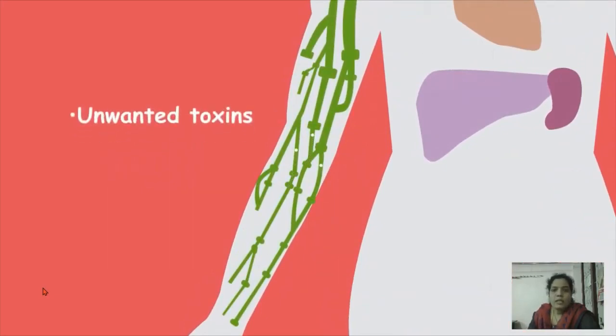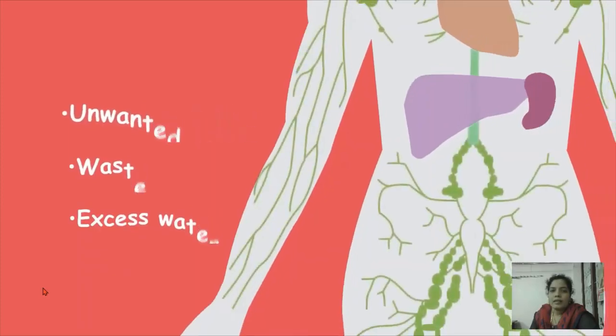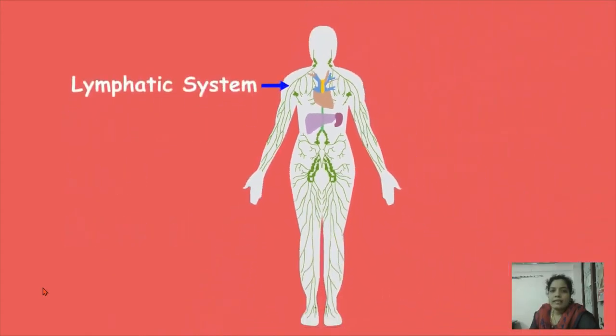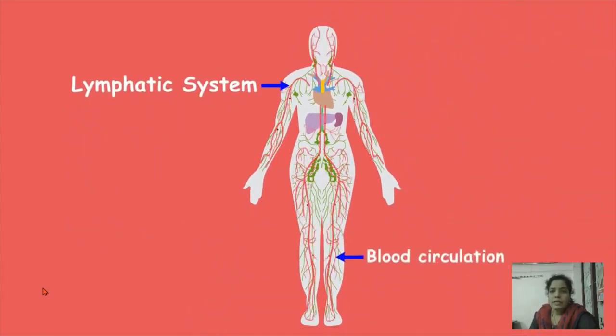Now we can see the functions of the lymphatic system. It removes unwanted toxins, eliminates waste and removes excess water. This lymphatic system is accompanied with the circulatory system.